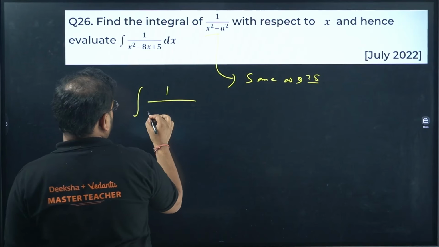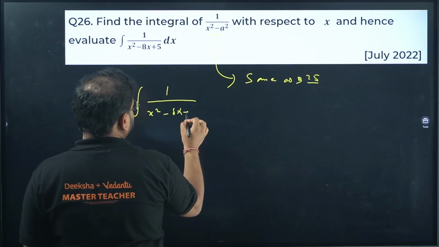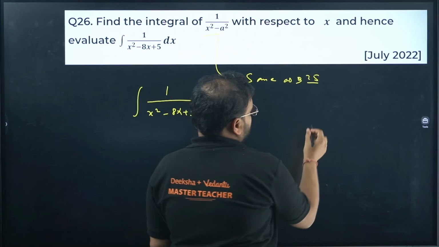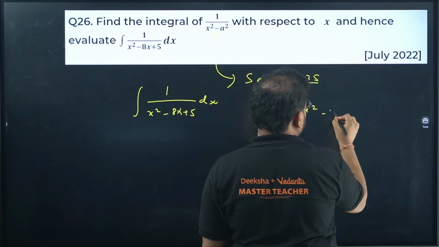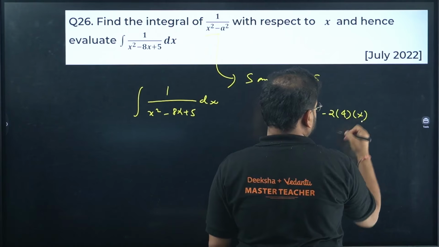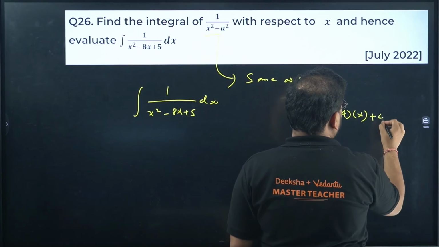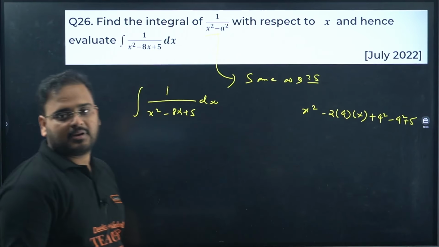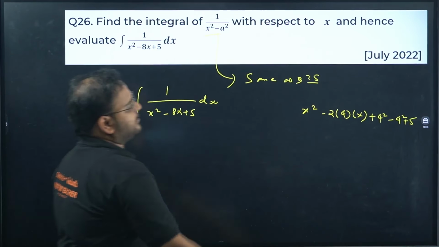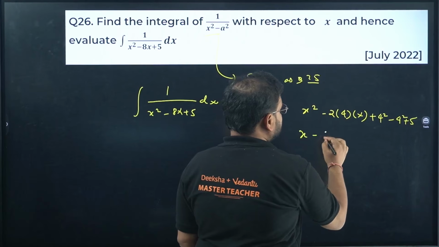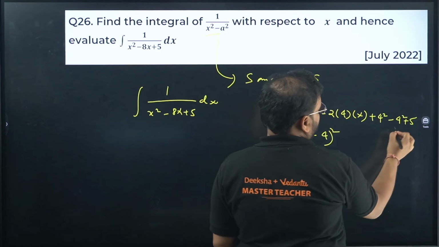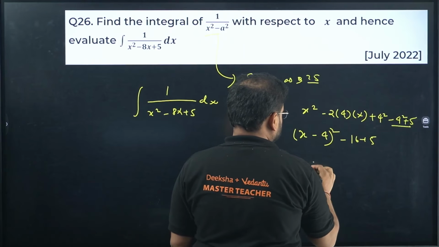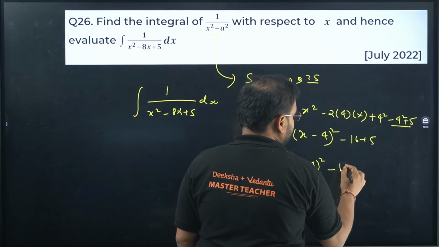What about this part? 1 upon x square minus 8x plus 5 dx. Try to make the perfect square over here. So we'll have x square minus 2 into 4 into x, that is 8x, plus 4 square minus 4 square, and plus 5 is already there. Check. I've written the same thing over there. This gives me x minus 4 the whole square, and this is left minus 16 plus 5. How much is that? X minus 4 the whole square minus 11.